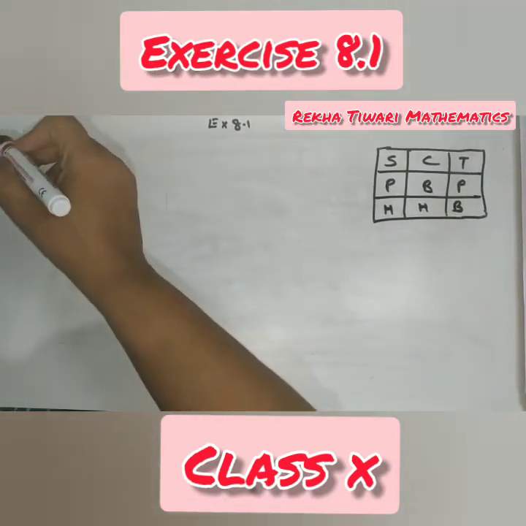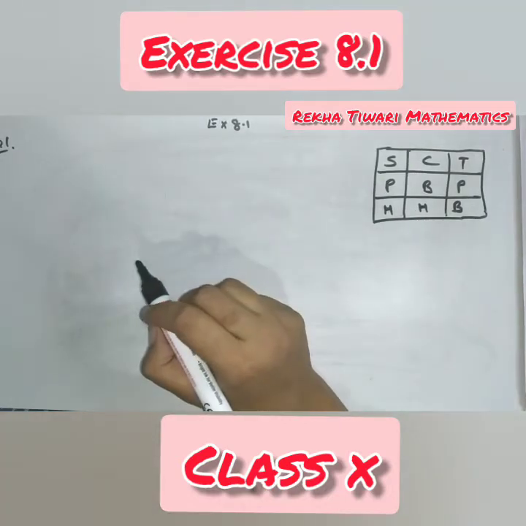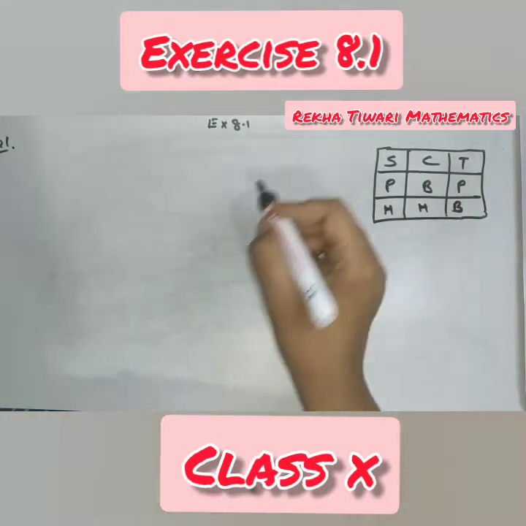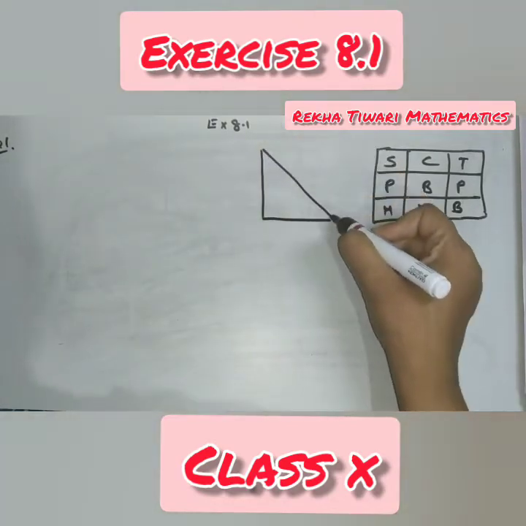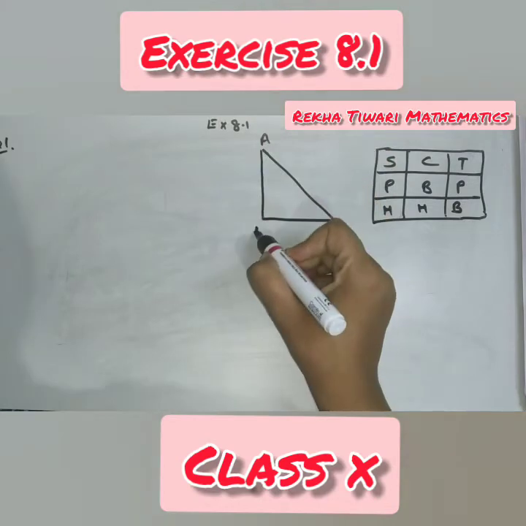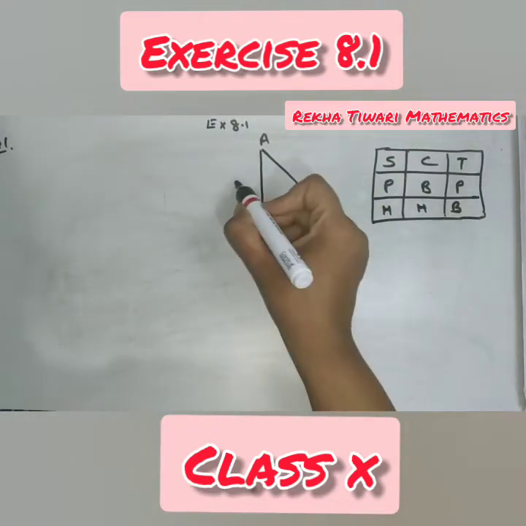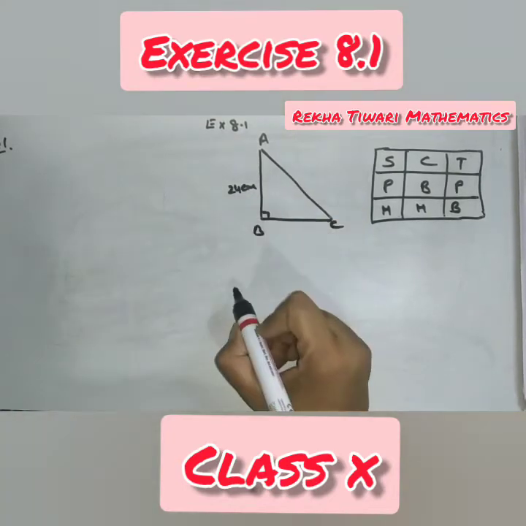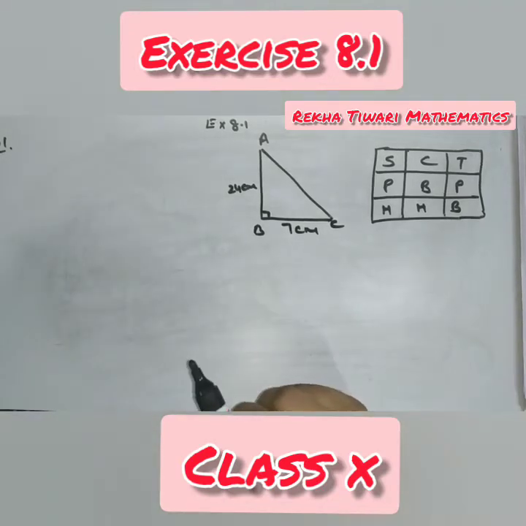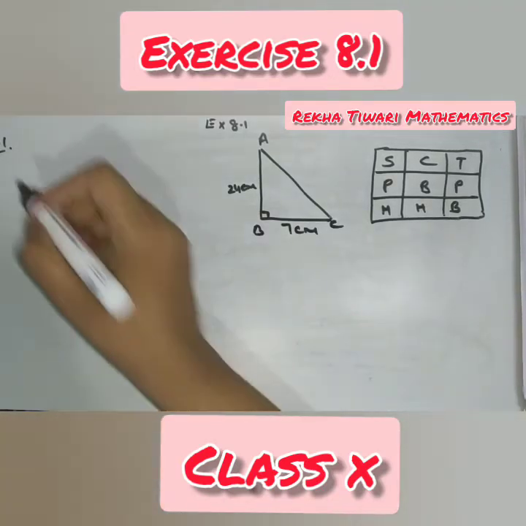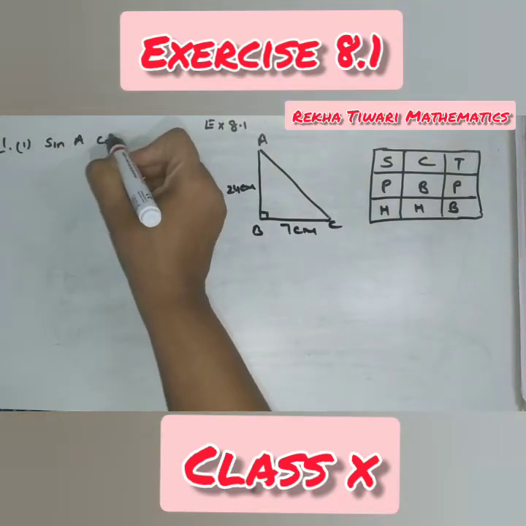Okay, now come to question number 1. In a triangle ABC, right angled at B. Okay, let us draw the triangle ABC, right angled at B. AB is 24 centimeter. BC is 7 centimeter. And what you have to find out? In the first part, you have to find out sin A, cos A.